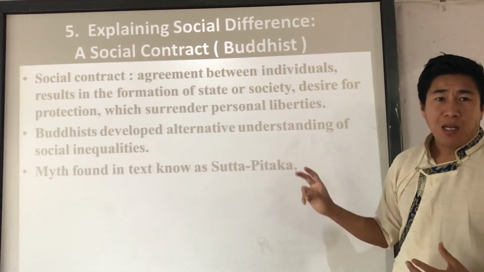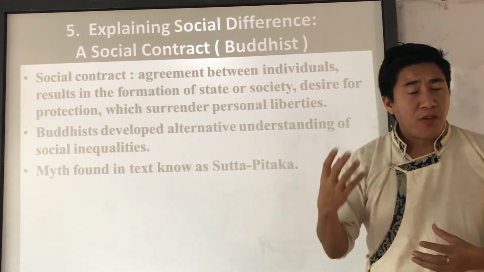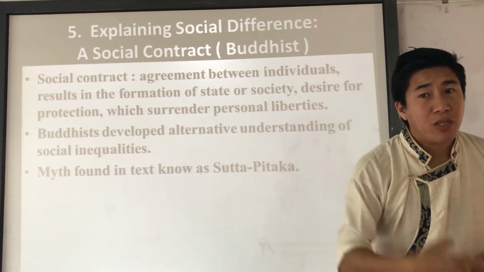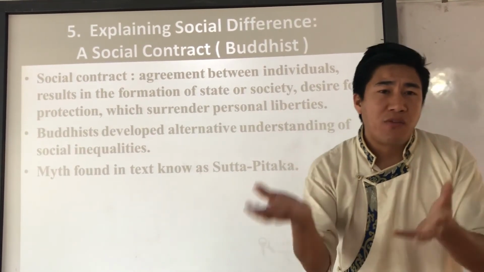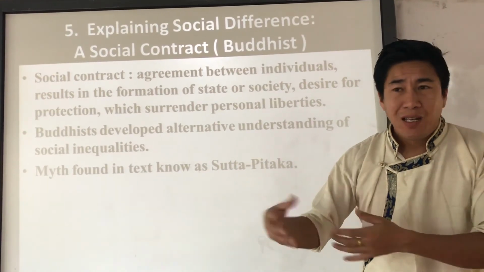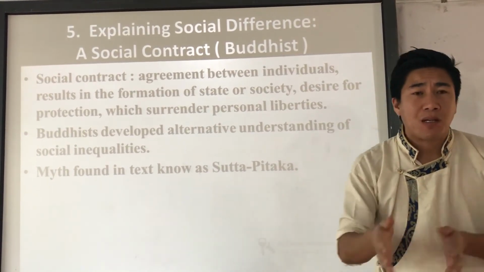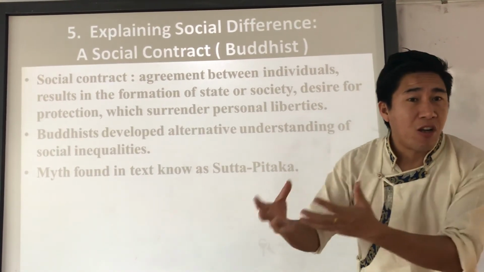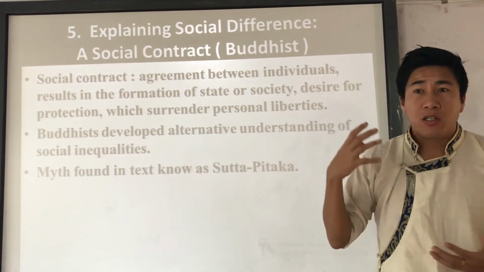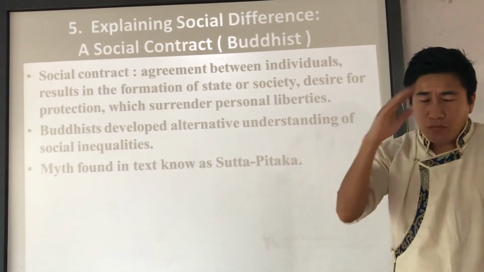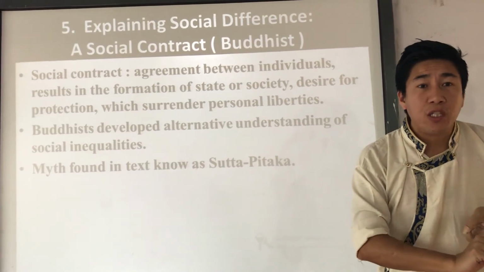First we have Sutta Pitaka. Sutta Pitaka mentions the different kinds of discourses, the teachings of Buddha, right? And then we have Vinaya Pitaka. Vinaya Pitaka contains the different rules and regulations to be followed by Buddhist monks and nuns. Then we have Abhidhamma Pitaka. Abhidhamma Pitaka mentions different doctrines, philosophy, and psychology, the discussions made or taught by the Buddhists. So these are the three different texts of Buddhism, right?